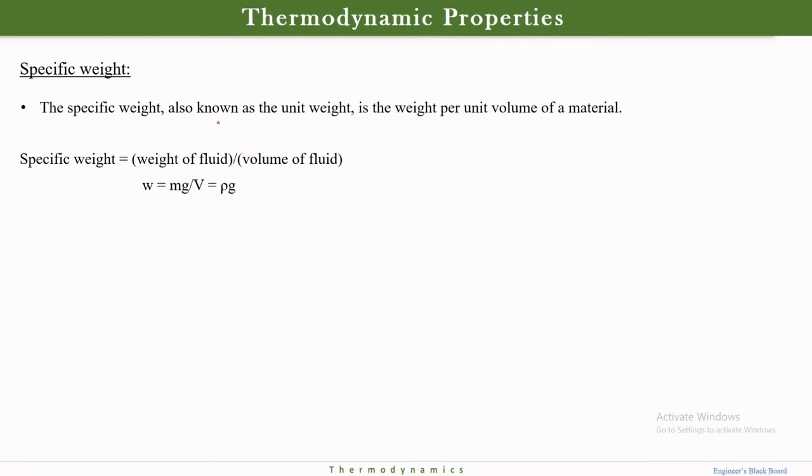Specific weight, also known as unit weight. It is the weight per unit volume of a material. Very simple. Whenever people say specific, volume will come down. That's a very simple thing.